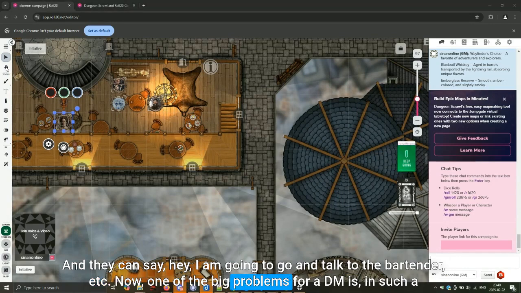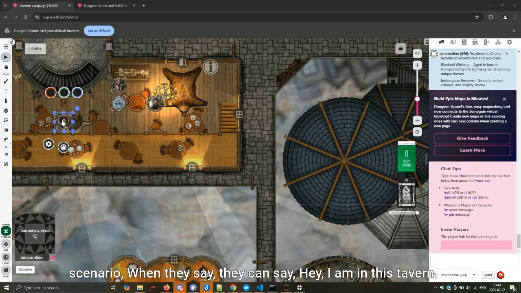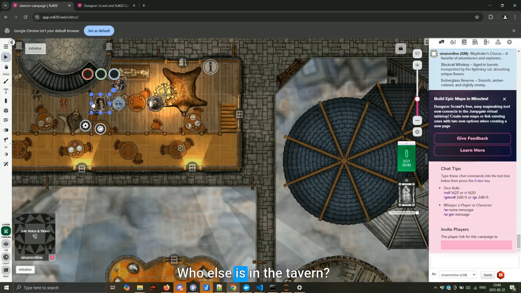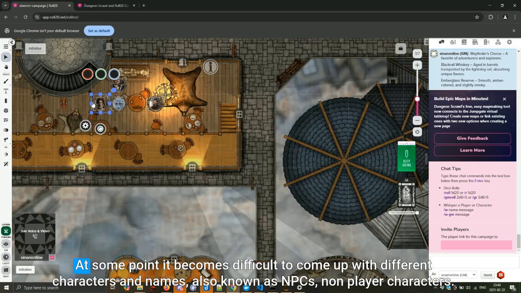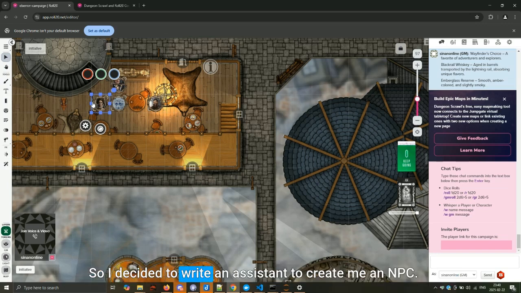Now, one of the big problems for a DM in such a scenario is when players say, hey, I am in this tavern. Who else is in the tavern? Give me all of the people. I walk up to this table, I walk up to that table. At some point, it becomes difficult to come up with different characters and names, also known as NPCs, non-player characters. So I decided to write an assistant to create an NPC for me.